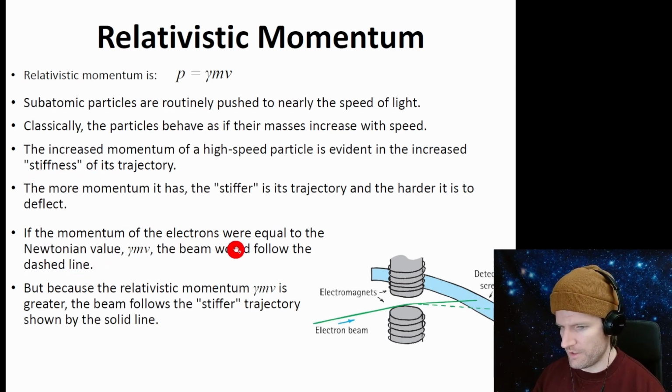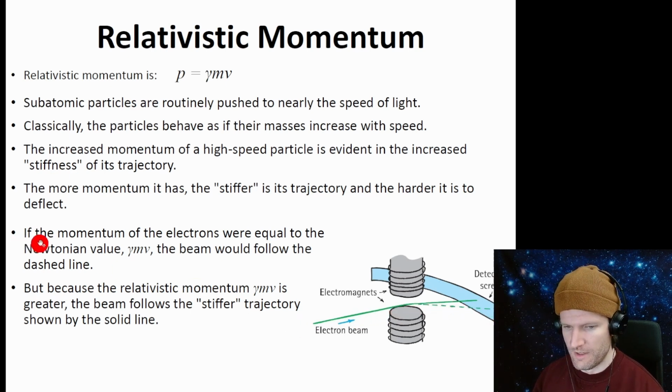So let's go through this experiment here. If we accelerate an electron beam and we want to deflect it with a magnetic field, if we predict with the Newtonian formula, then the electron beam will be deflected more than it actually is, because the real momentum is greater. The Newtonian prediction is this dashed line.